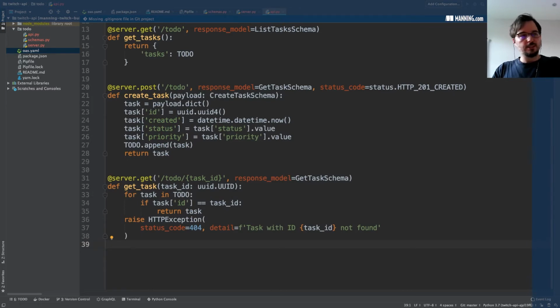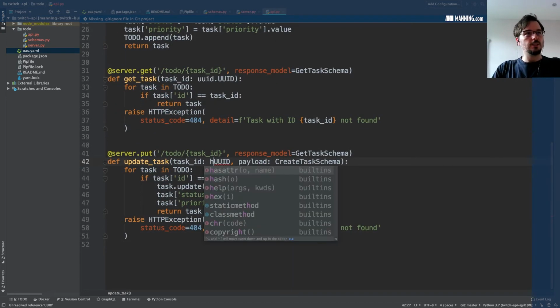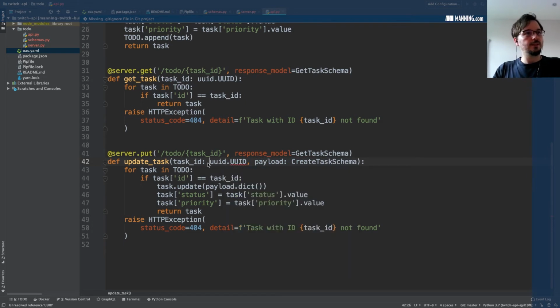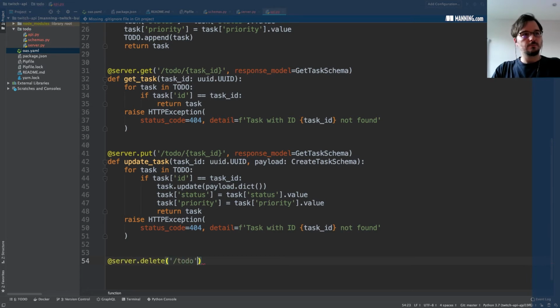Let me put here quickly the implementation for the put endpoint. This again is complaining, and let me do the one for delete. So the status code again is different.